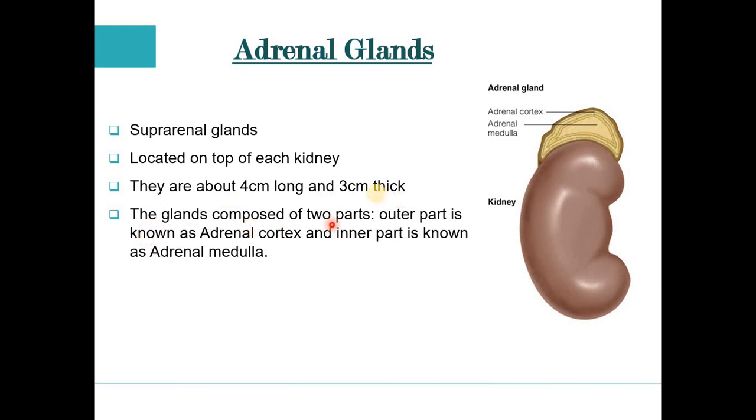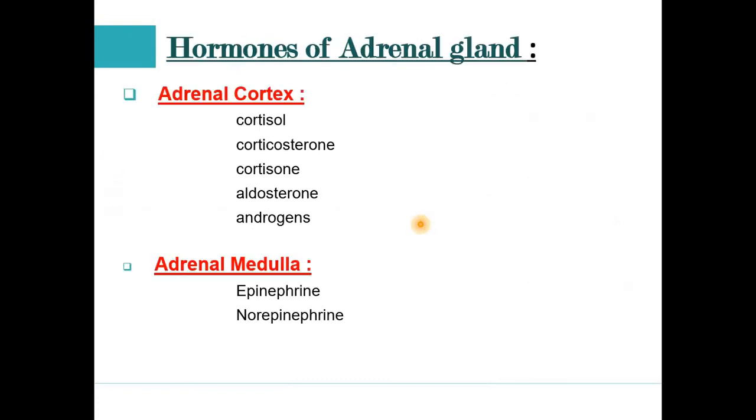This adrenal gland is composed of two parts. The outer part is known as the adrenal cortex and the inner part is known as the adrenal medulla. Now we discuss the hormones secreted by the adrenal gland. As we discussed in the previous slide, adrenal cortex and adrenal medulla. The adrenal cortex releases 5 hormones. First is cortisol, corticosterone, cortisone, aldosterone and androgens.